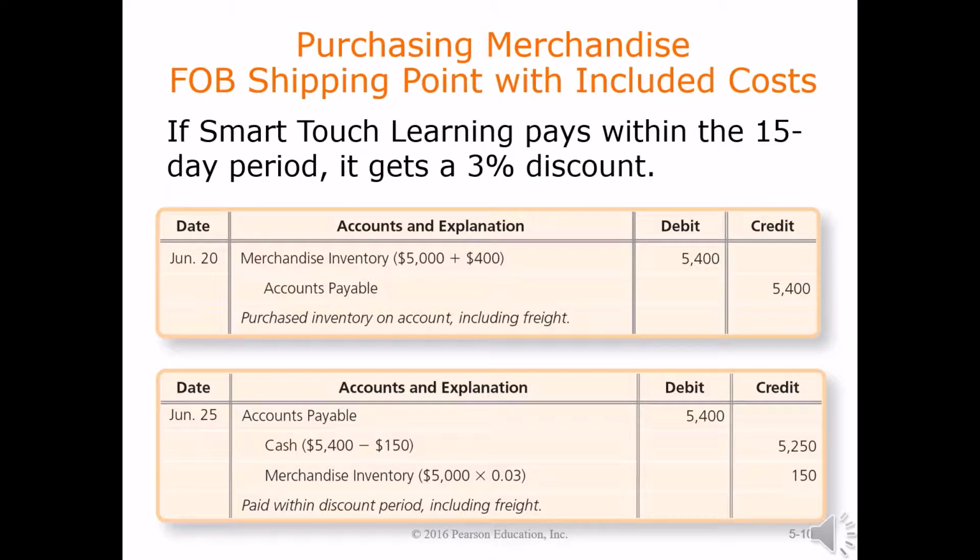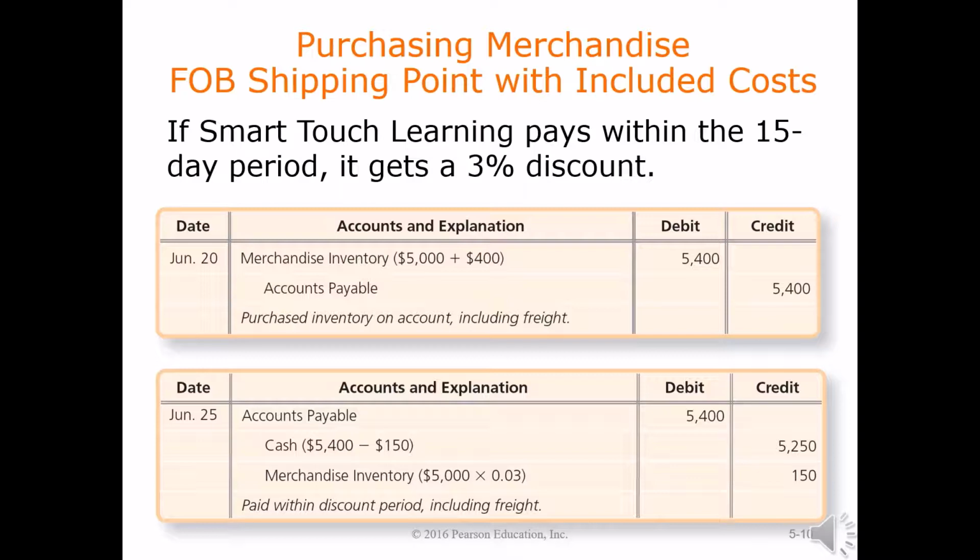That total amount also is credited to accounts payable because we need to pay that entire amount. Let's go ahead and look at what the journal entry would be when we pay this amount. Consider that we need to debit the entire accounts payable amount to wipe out that obligation from our balance sheet. So the full $5,400 is going to be debited.